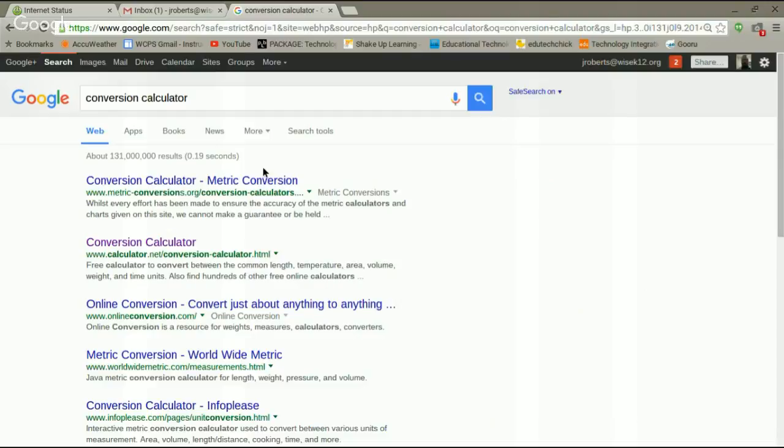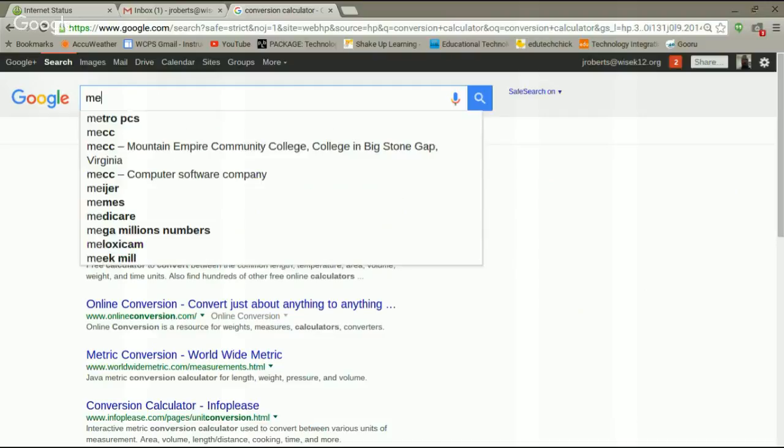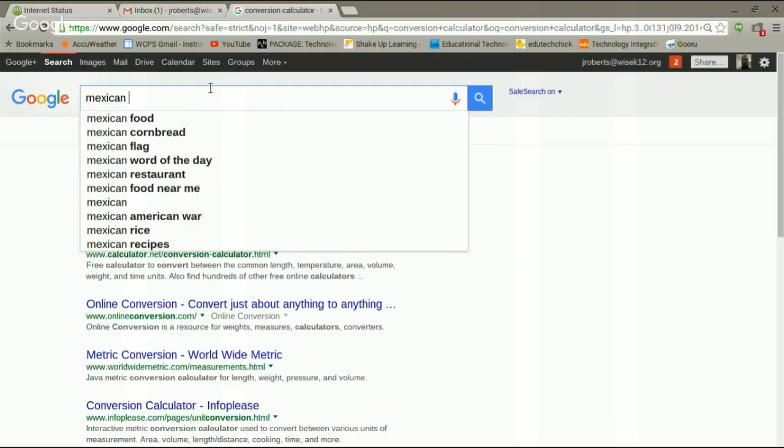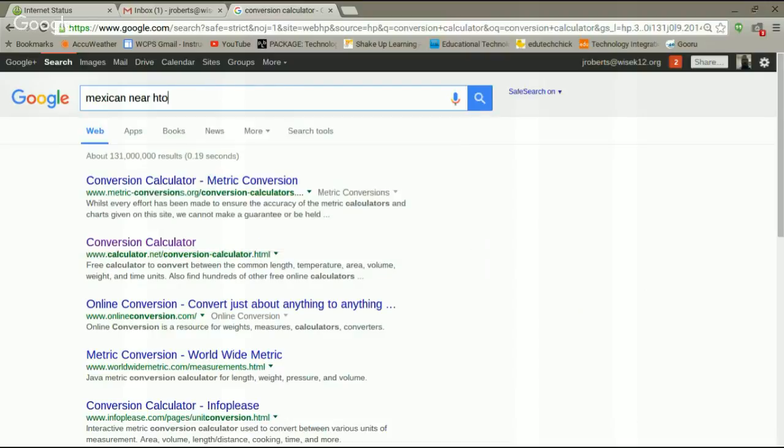Like I said, I like to eat. Big guy. We're getting ready to go on a trip. The ITRTs and technology department are going to the VSTE conference, and our biggest argument is what to eat. All right, so we're staying in the Hotel Roanoke. Say we're wanting to find some Mexican food. So I'm going to type in Mexican near Hotel Roanoke.